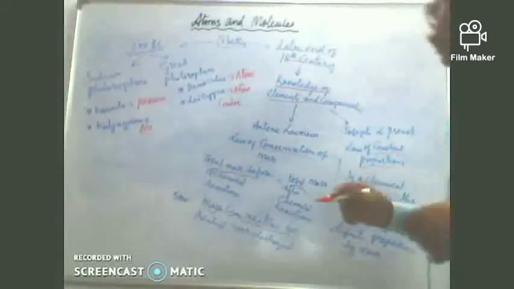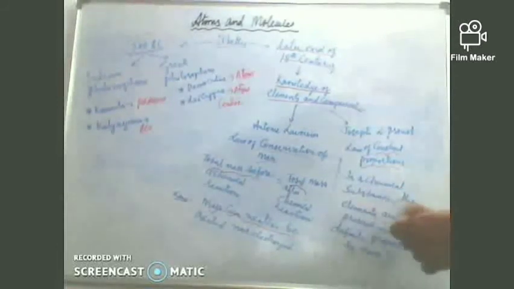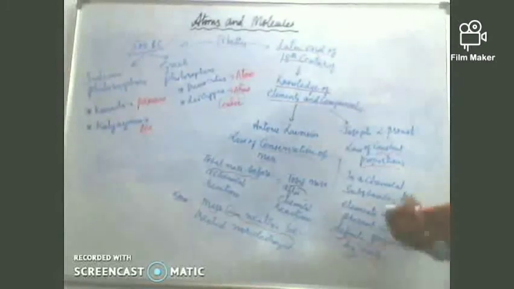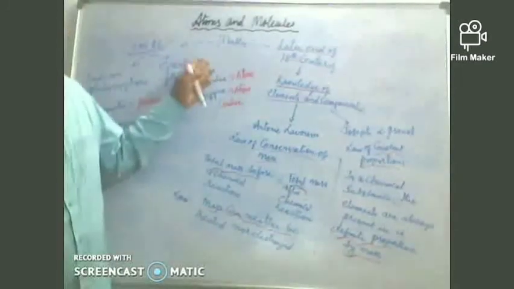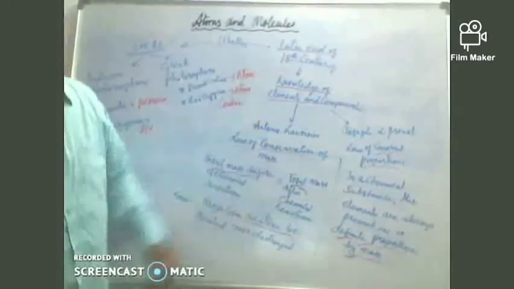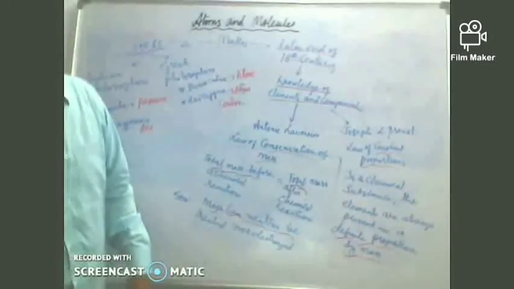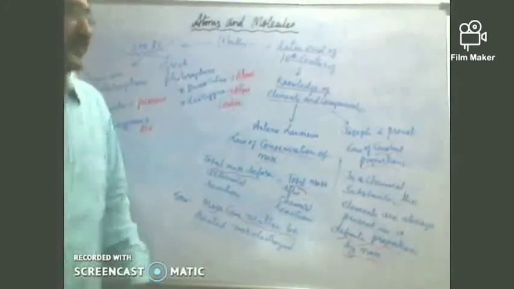Now, what does it state, children? In a chemical substance, the elements are always present in definite proportions by mass. So children, this is what we have covered about matter, elements and compounds, and also the two laws of chemical combination under atoms and molecules. We'll talk extensively and more about this.